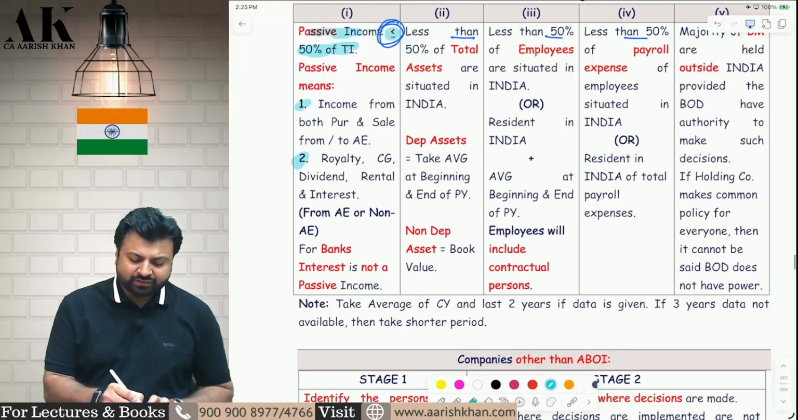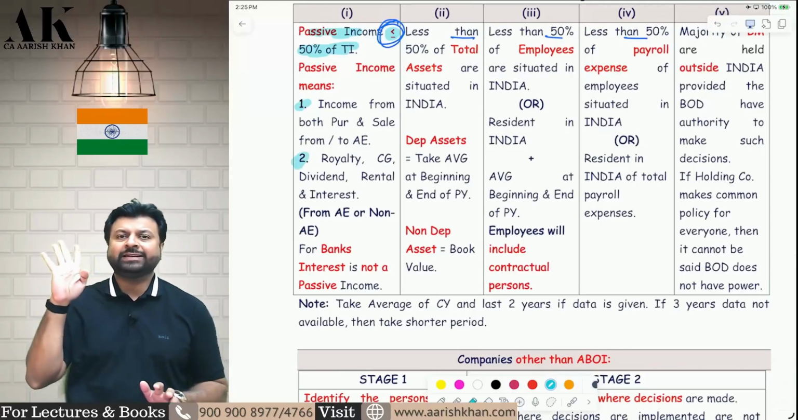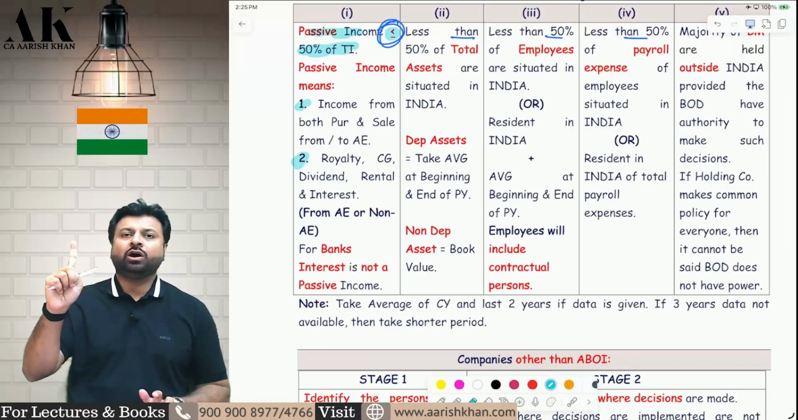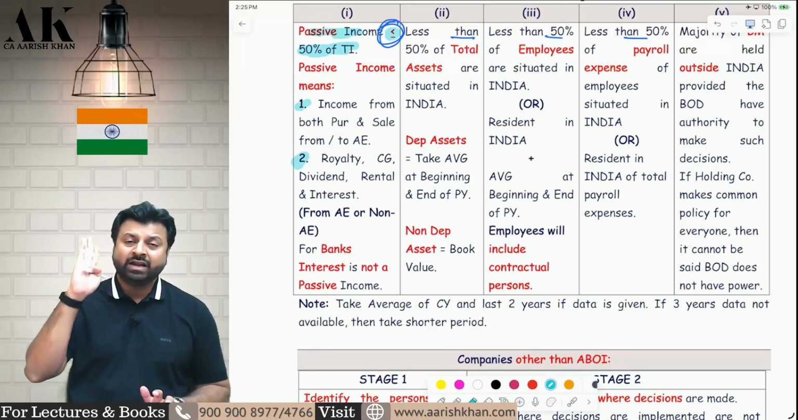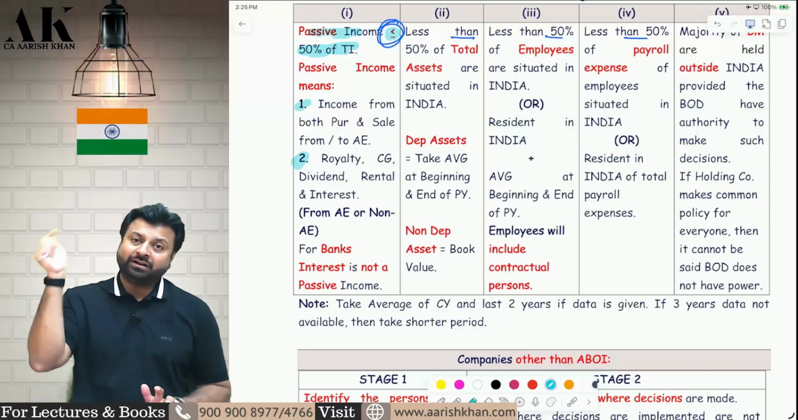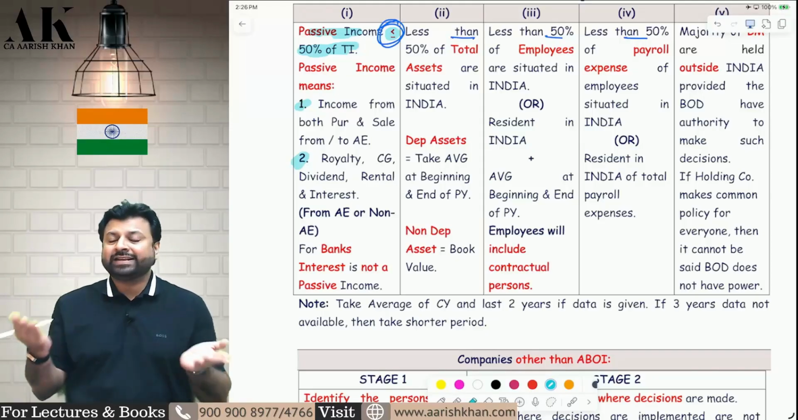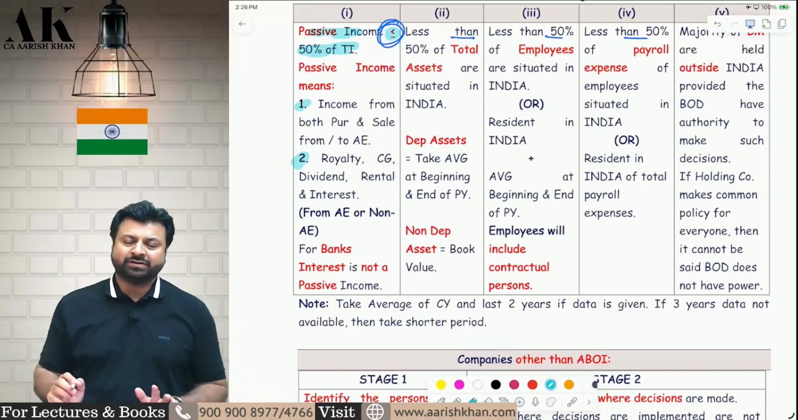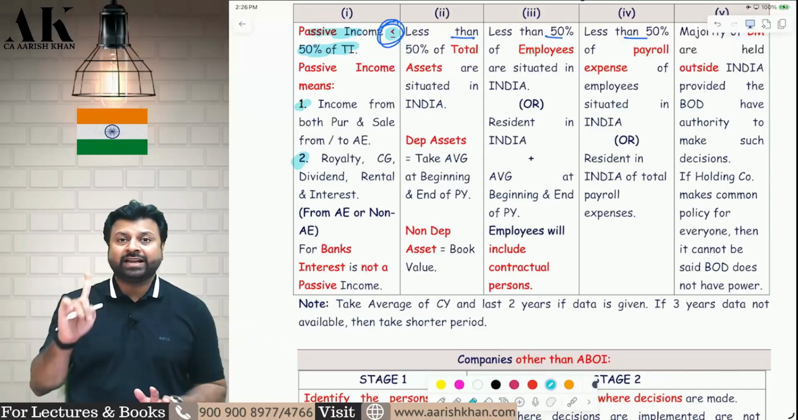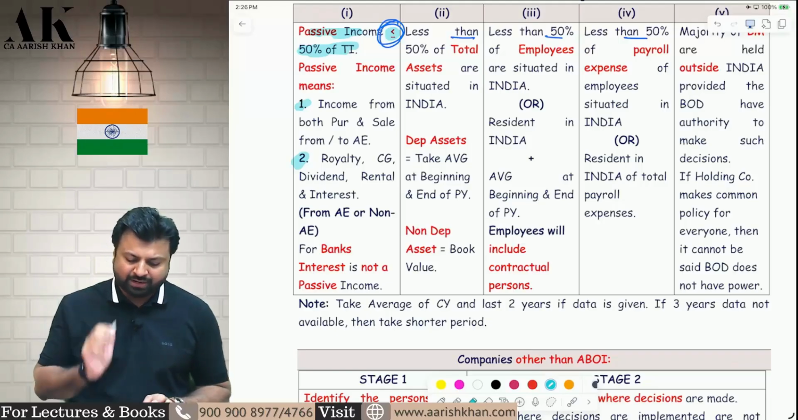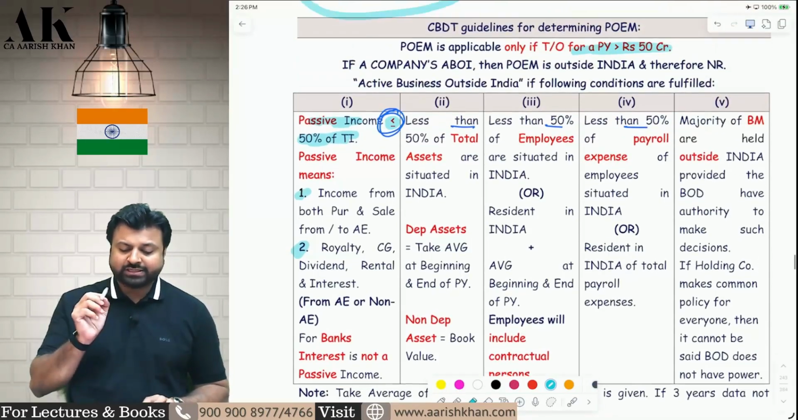The second category is 5 incomes which will always be passive. Royalty, always passive. Capital gains, always passive. Rental, always passive. Dividend, always passive. And last one, interest, always passive. But for a money lending business, interest may not be considered to be passive income. I hope it is clear to all of you. So this is your condition number 1.